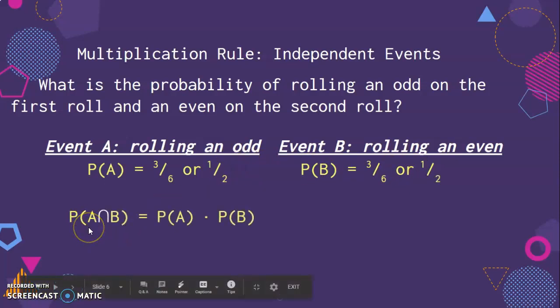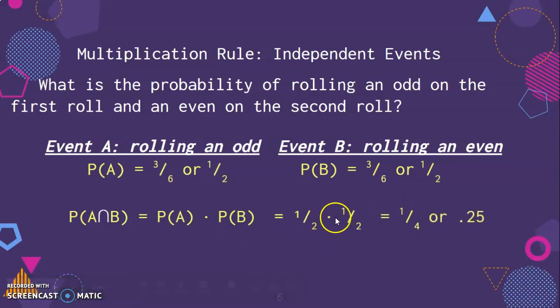So we'll go back to our independent multiplication rule formula, which says the probability of A and B is equal to the probability of A times the probability of B. Simply put, I have 1/2 times 1/2. And that's 1/4 because I multiply the numerators, multiply the denominators. That becomes my new numerator and denominator, or 0.25 if you like decimal.